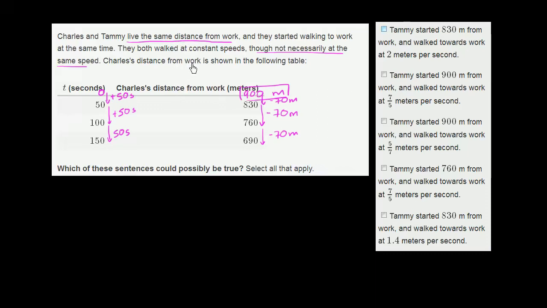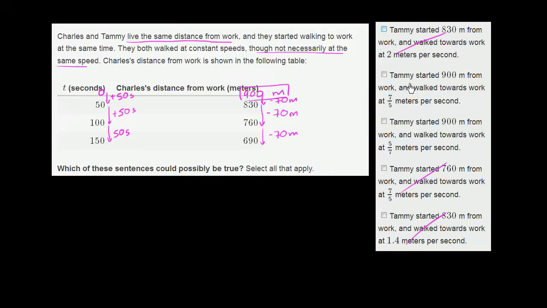Now, they tell us that they don't necessarily walk at the same speed. So we don't know what Tammy's speed is. This hasn't in any way constrained Tammy's speed. So we know that she started 900 meters away. So we know that this can't be the case. That says 830. We know that this can't be the case because they all talk about starting at a distance other than 900